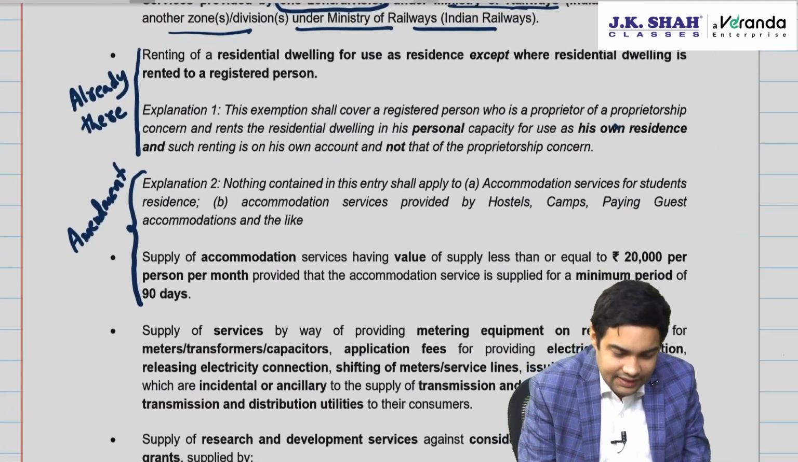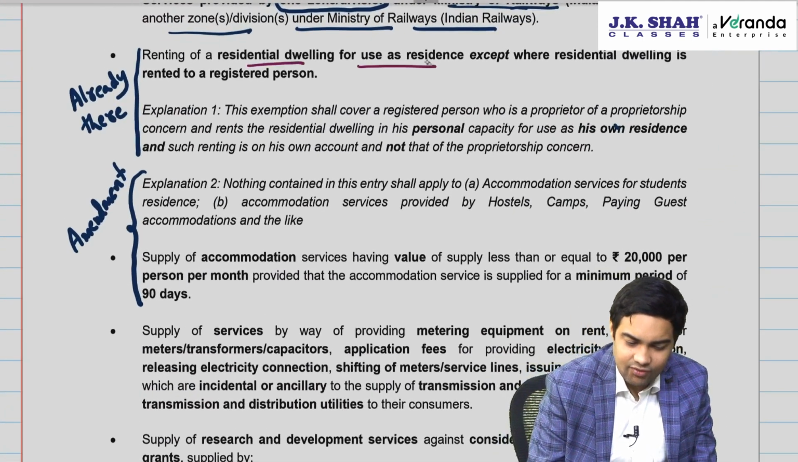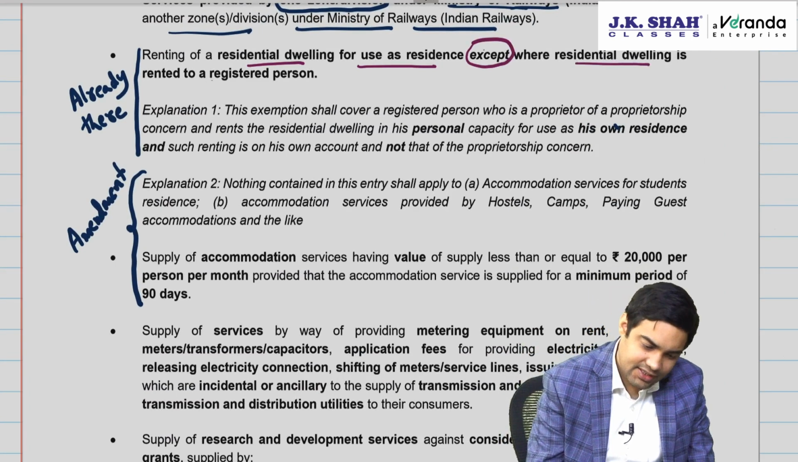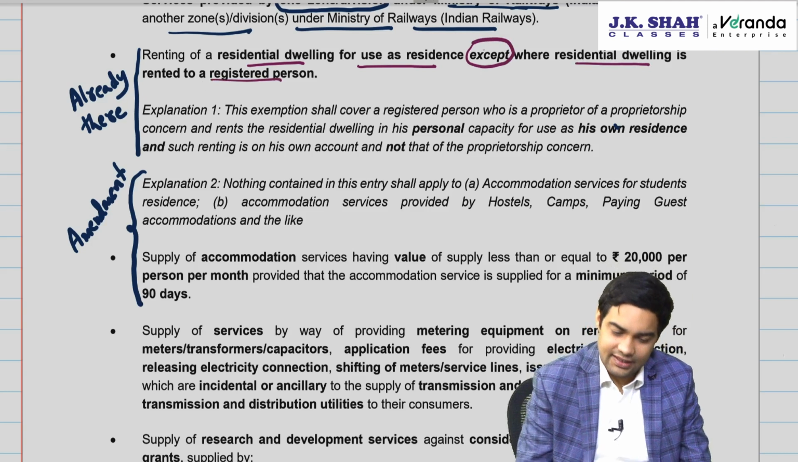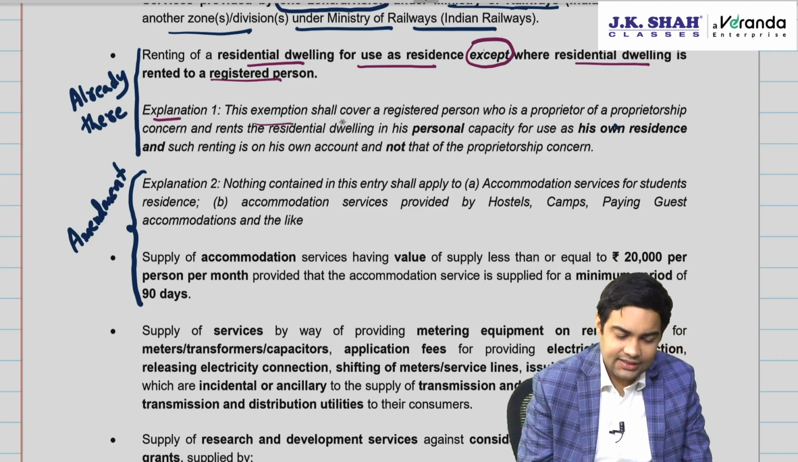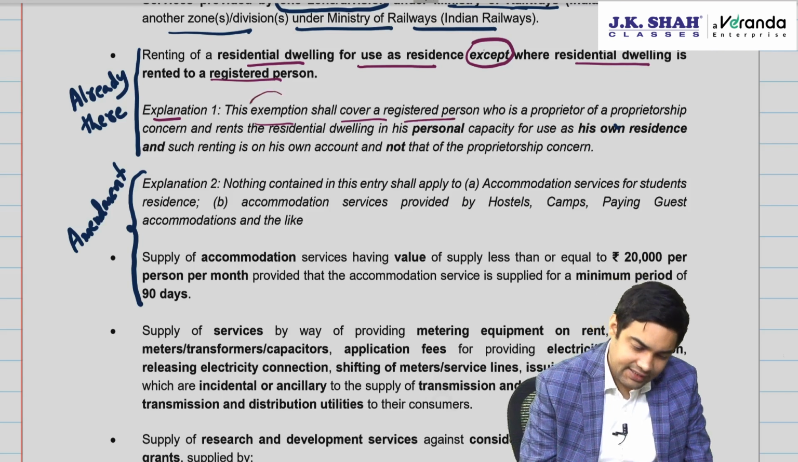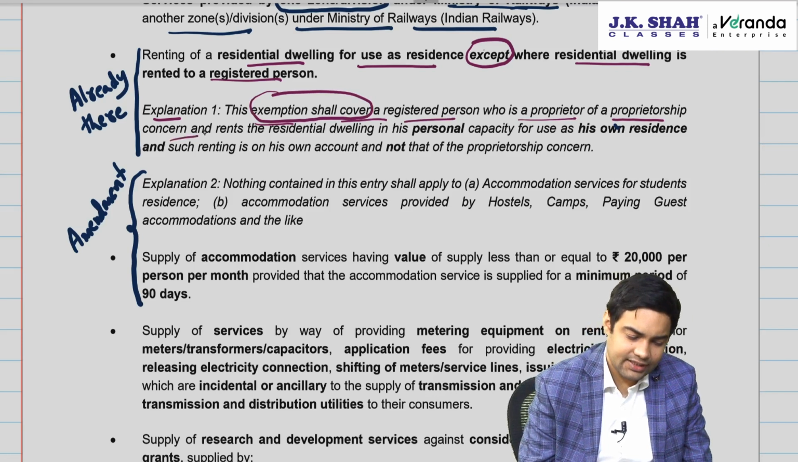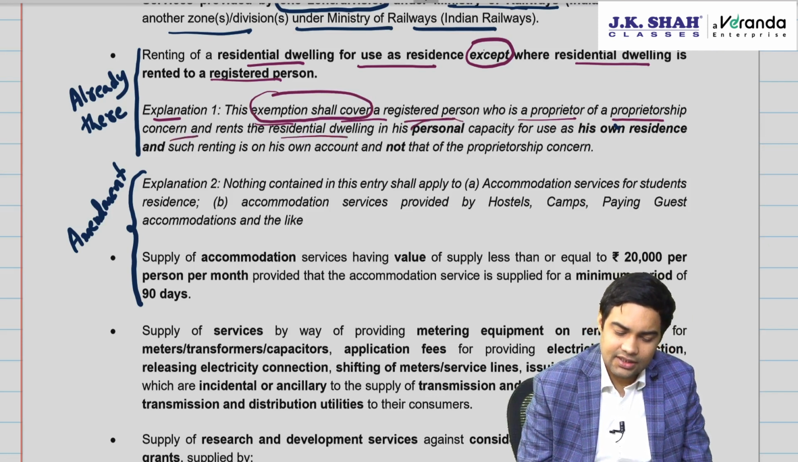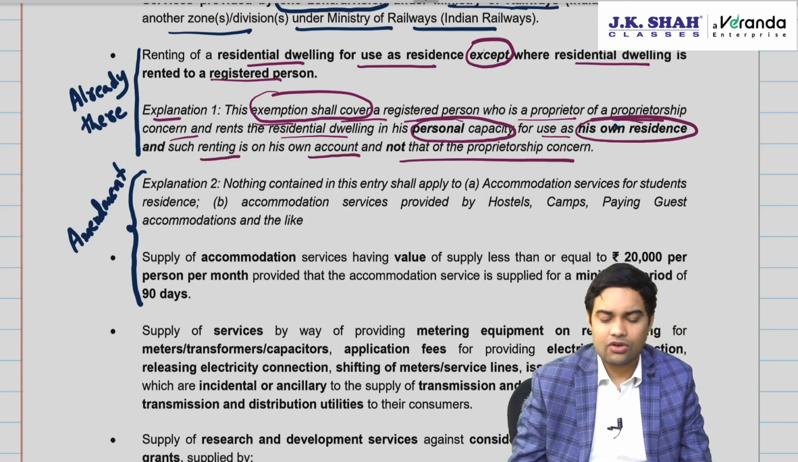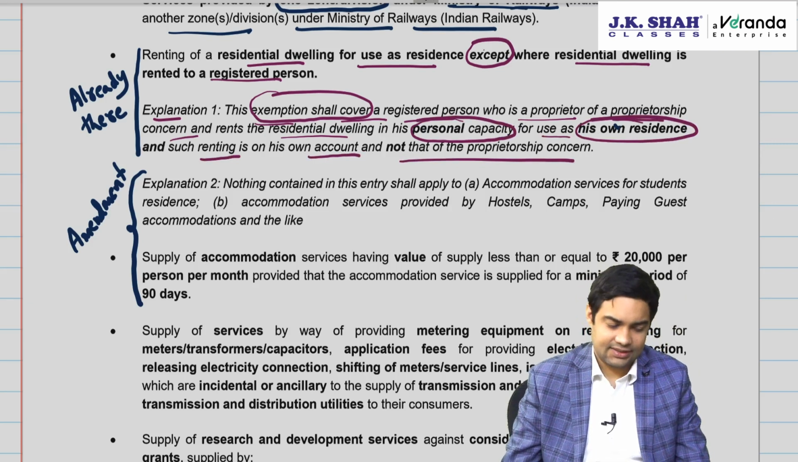See, renting of residential dwelling for use as residence. This is already exempt, except when the residential dwelling is given to a registered person. Except meaning this is taxable. Explanation 1 was already there. This exemption shall cover a registered person who is a proprietor of a proprietorship concern, rents the residential dwelling in his personal capacity for use as his own residence and on his own account and not that of the proprietorship concern.